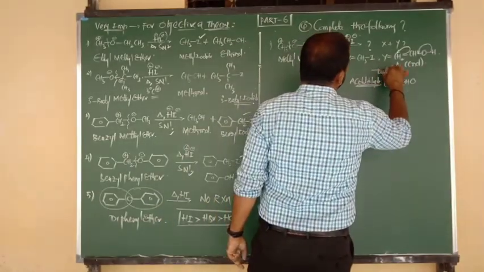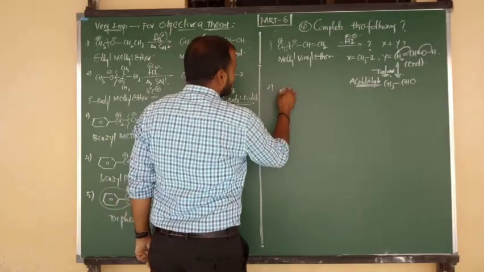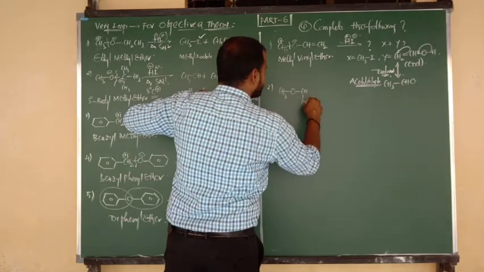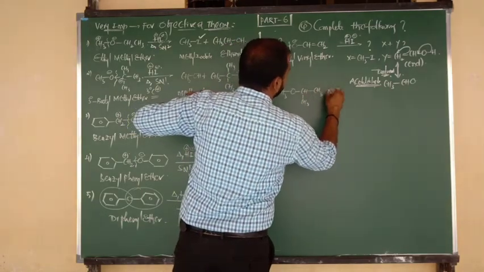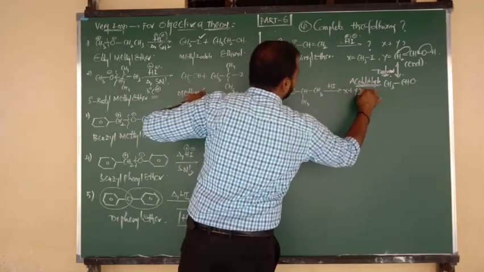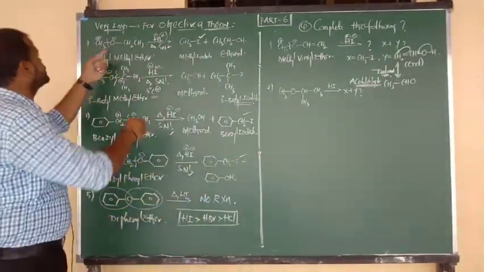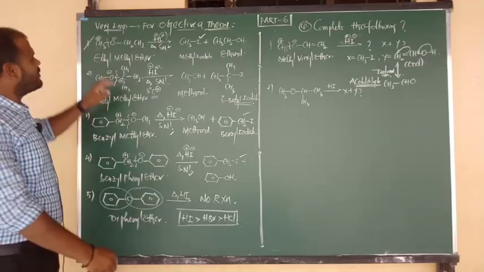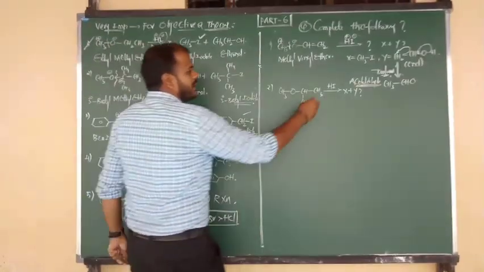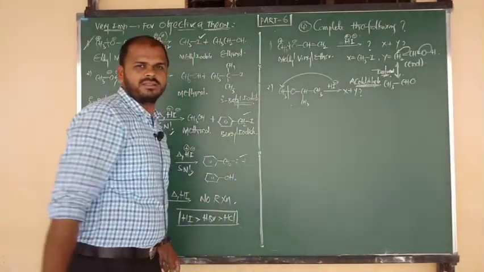Okay, so this is the concept of which concept, beta? Tautomerism concept. Next question. CH3 bonded to O, and O bonded to CH, with CH3 again below the plane, again bonded to CH3. Upon heating with HI, again tell me what the two products are, one is X and one more is Y. Shall we write now? Again we have to apply rule number 1. If two alkyl groups are different, the nucleophile attacks the smaller group. Yes, the nucleophile is I minus. It attacks the smaller alkyl group. Here we have to break the bond.